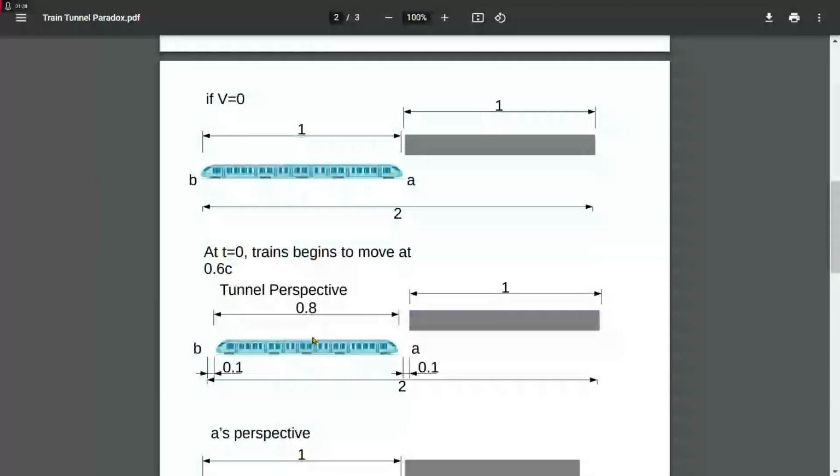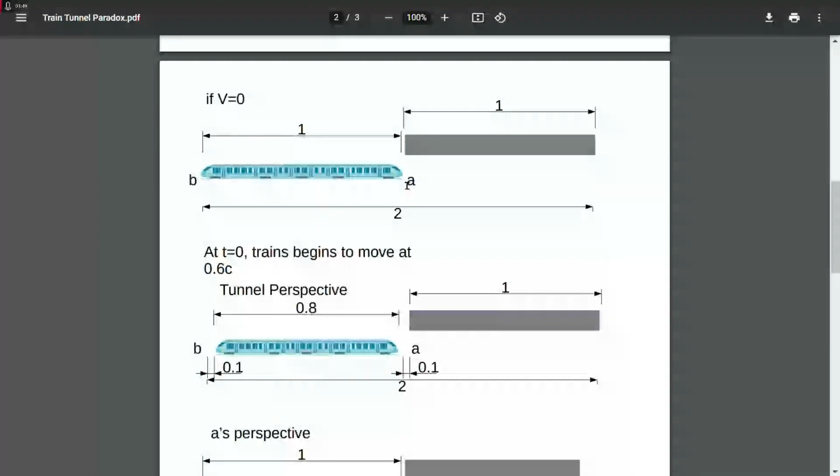Again, that's not exactly hard to figure out. It's going to contract through the middle of the train, so we're going to see the train shorten by 0.1 from both directions. This is the easiest part to understand here. Notice how before it was 1, and now it contracts to 0.8. It's going to contract by 0.1 from both directions, so we're going to have a small gap of 0.1.